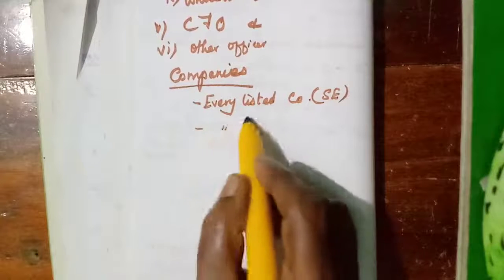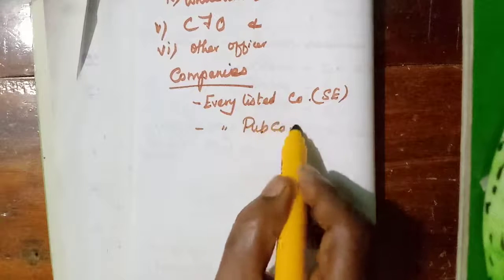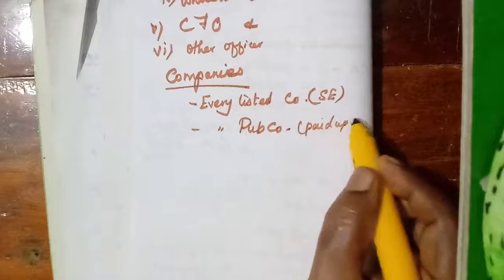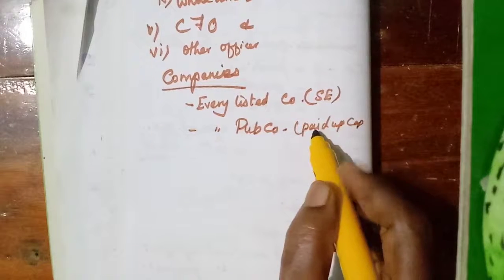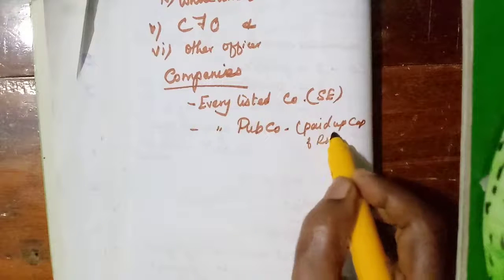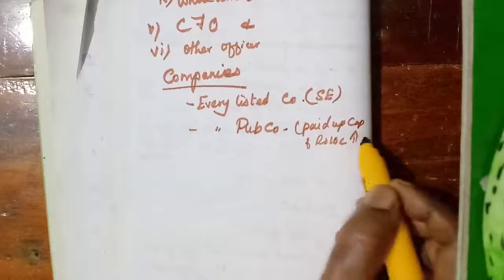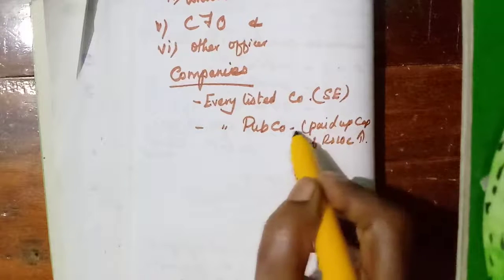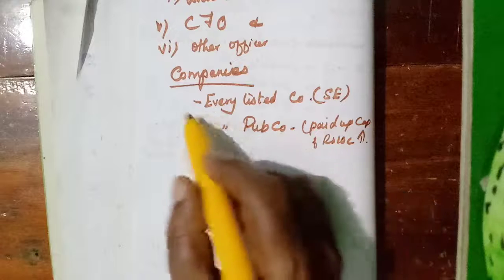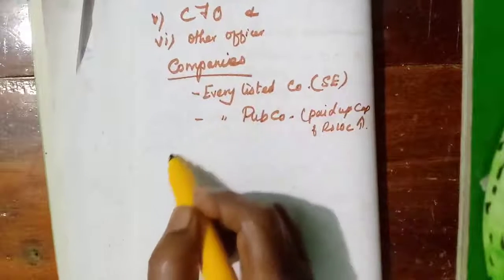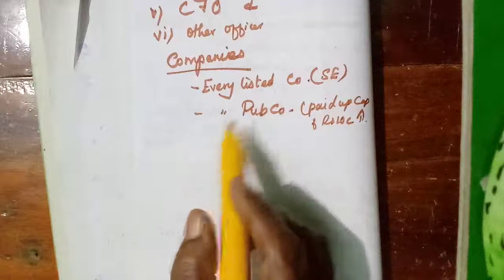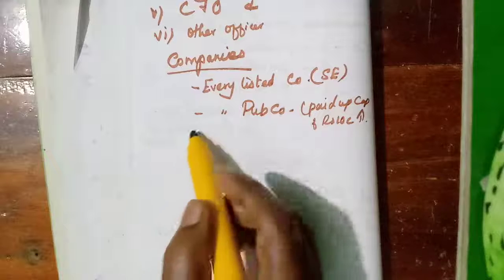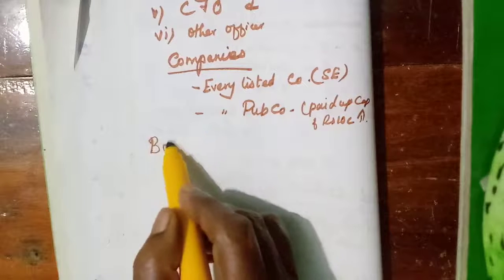And every public company having paid up share capital of rupees 10 crore or more. If a company has 10 crore paid up capital or more, and if that company is a public company, they have to appoint the key managerial personnel. Again, we will learn the board of directors in detail.